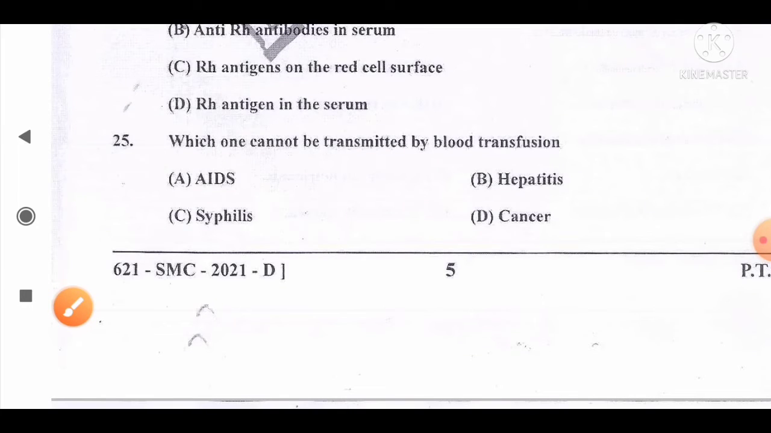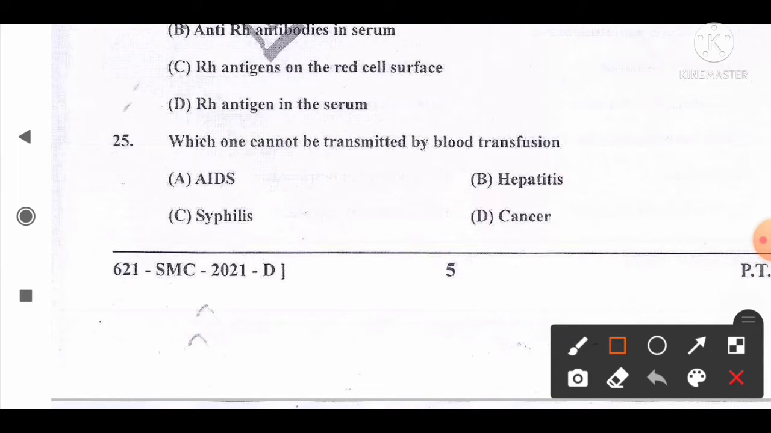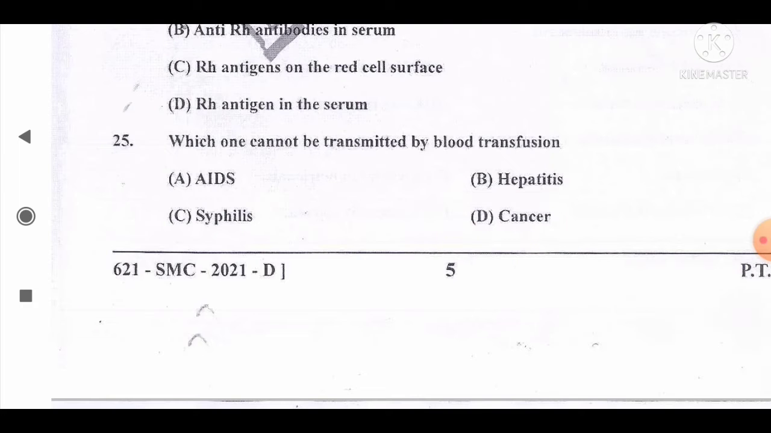Move to the next question, number 25. Which one cannot be transmitted by blood transfusion? And the options are A, AIDS, B, hepatitis, C, syphilis, D, cancer. And the correct answer for this question is option D. Cancer is not transmitted by the blood transfusion. So option D is the correct answer for this question.